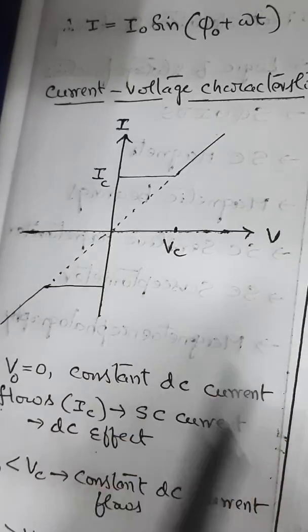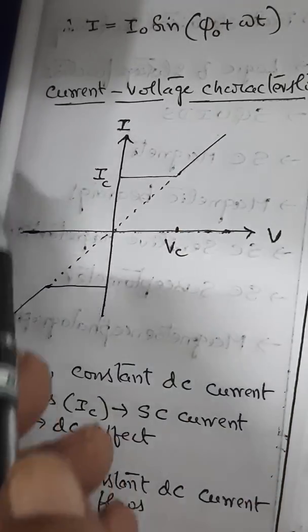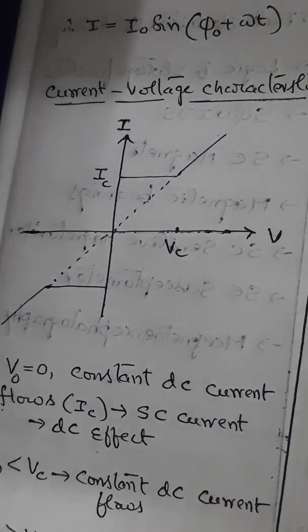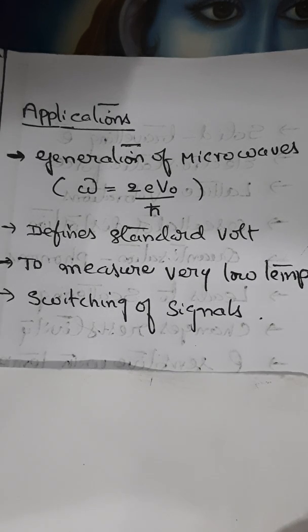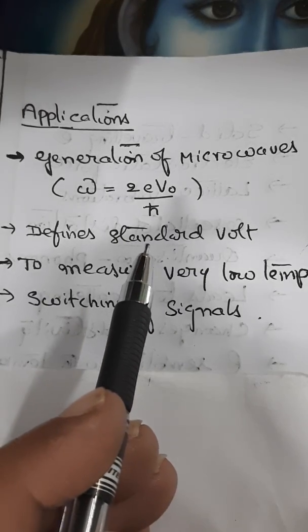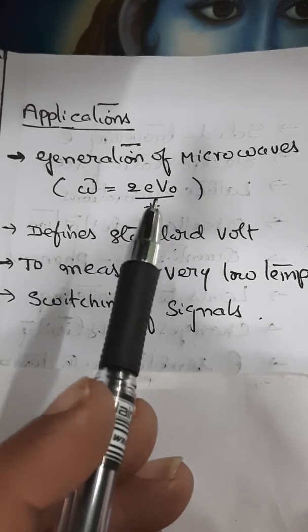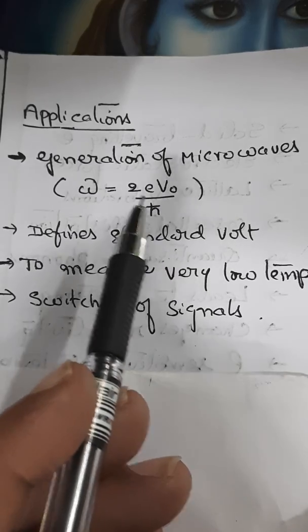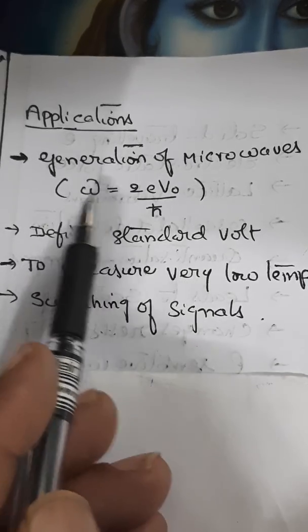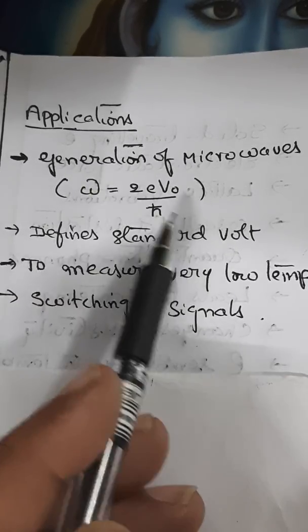Now let us try to understand where we apply this concept in the day-to-day environment of electronic devices. The concept of the Josephson effect, both DC and AC, is generally used at different places. If you want to generate microwaves with a certain frequency using this formula, you require a Josephson junction.